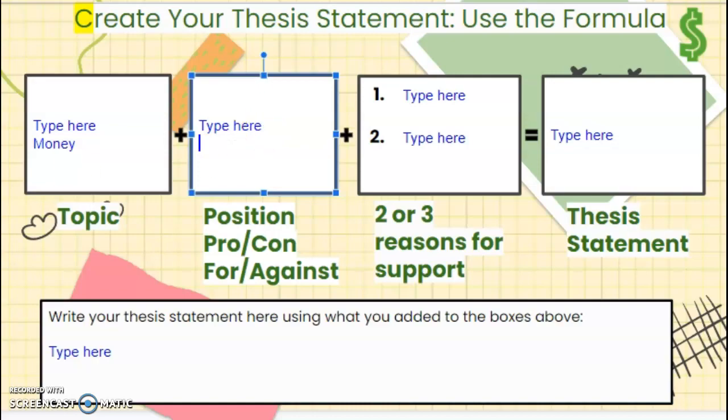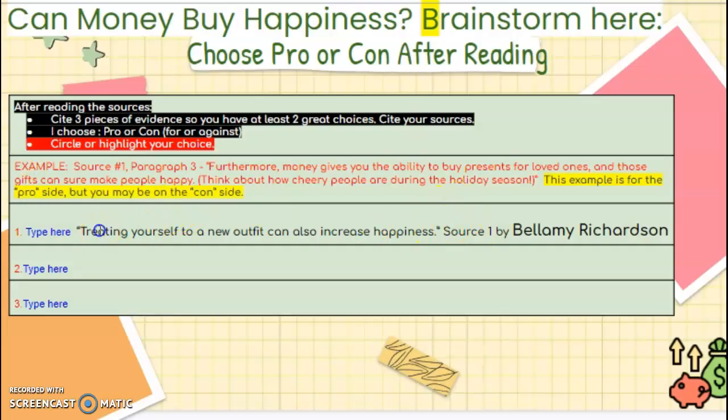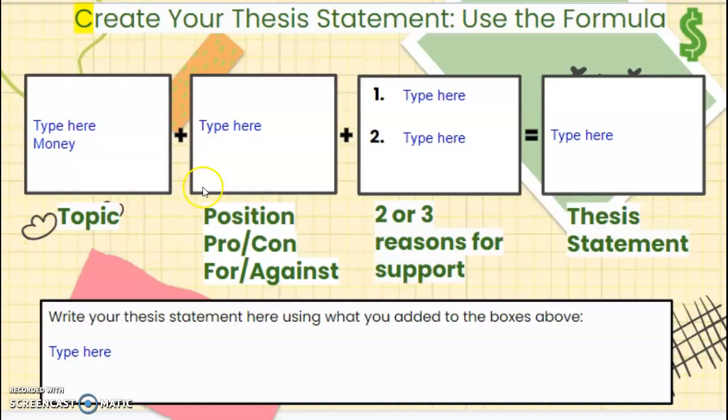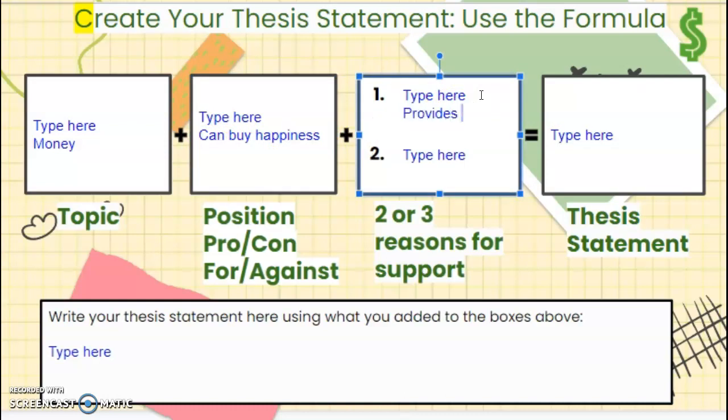Let's say Ms. Ornella's going with this source and what I said pro. I'm going to go ahead and say money can buy happiness. Okay. My reasons are it provides comfort and resources and provides stability. That's it. Those are my two. Notice they're not full sentences. It's just little chunks.